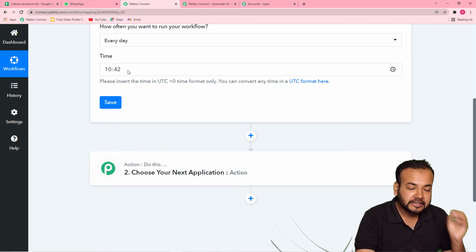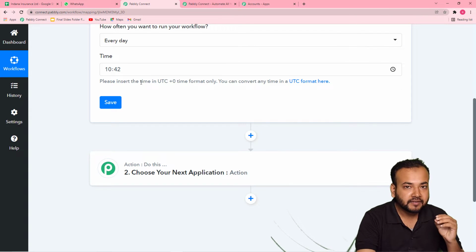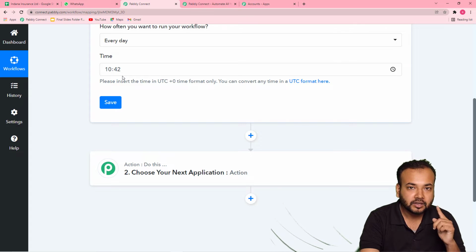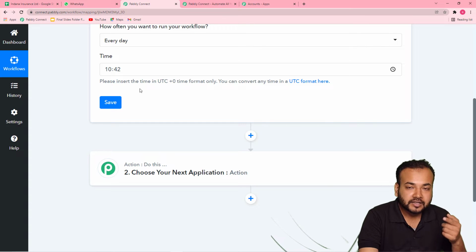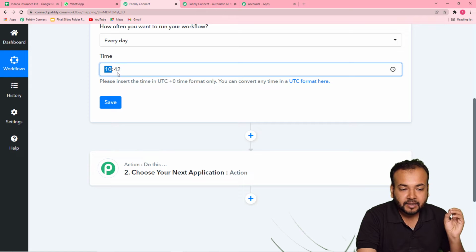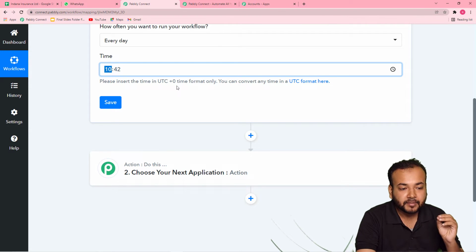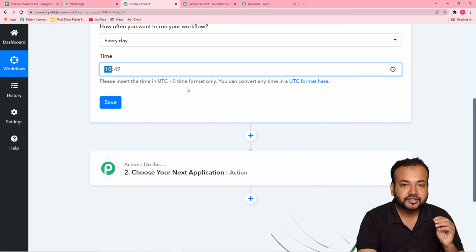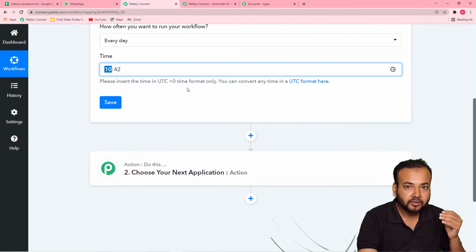Now it is asking the time. You can select the time at which you want to send those reminder messages. Let's say we want to send the messages at 9 a.m. in the morning, not daily, actually 7 days before the actual expiry date, but in the morning at 9 a.m. To put 9 a.m. here, you have to put the time in UTC format. You can read this text that you have to insert the time in UTC format, which is the universally coordinated time format, and it lags behind Indian time by 5 hours and 30 minutes. So you have to convert 9 a.m. into UTC.